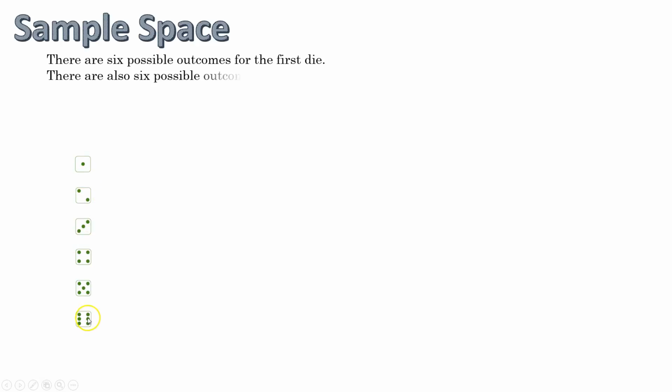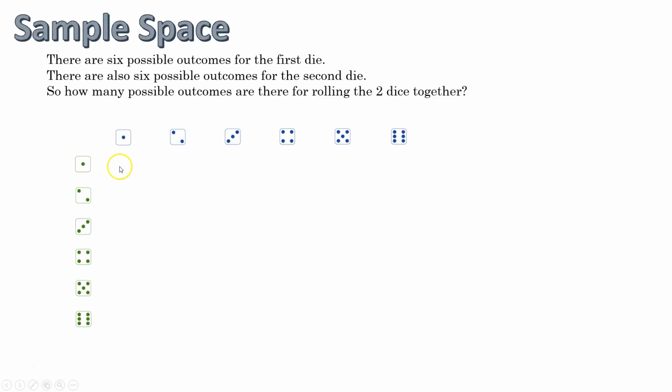In order to find out, I know that there's 6 ways for me to win, but if I can find out more about the entire sample space, which is the collection of all the possible outcomes for the event of me rolling a couple dice, maybe I'll have a better idea if this is a good game or a bad game for my bank account. So when I roll the first die, there are 6 possible outcomes. When I roll the second die, there are 6 possible outcomes. And so all I would need to do is add up all of these, and that would be my score.